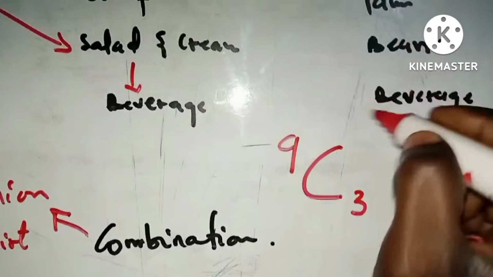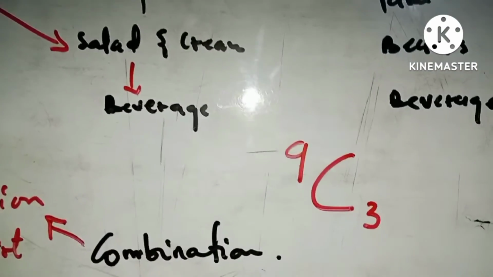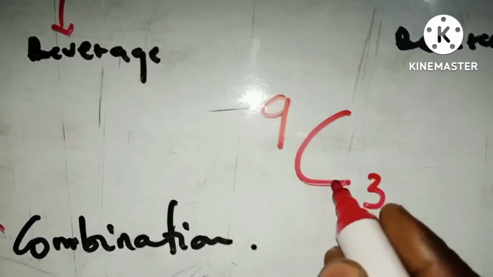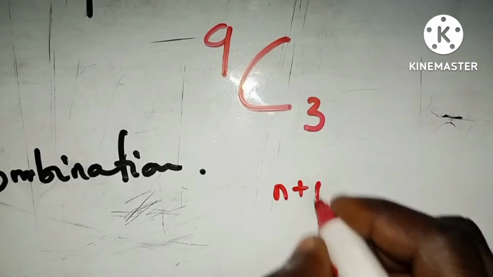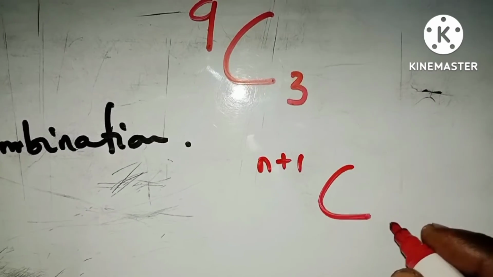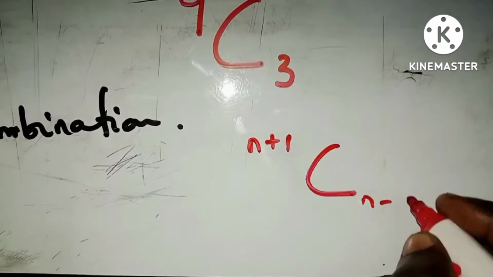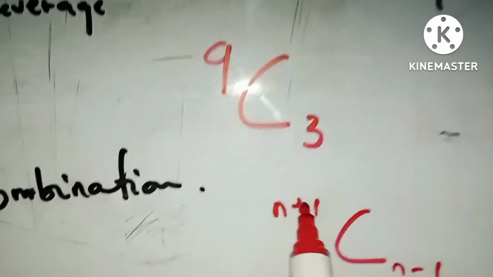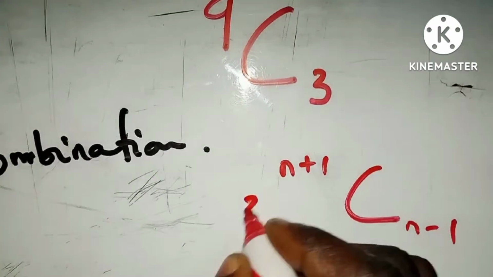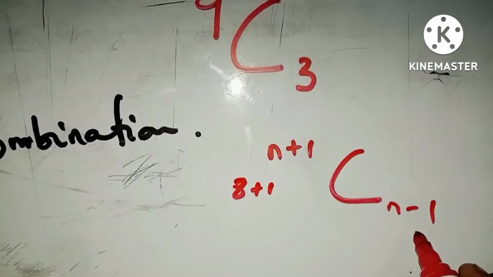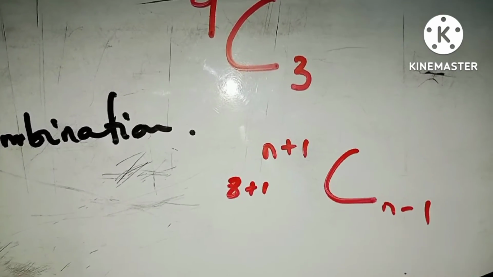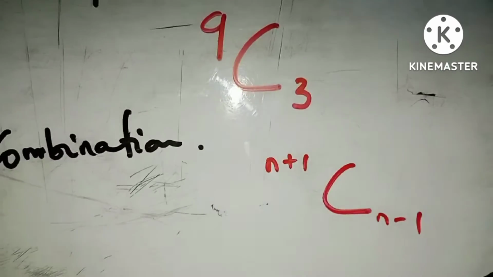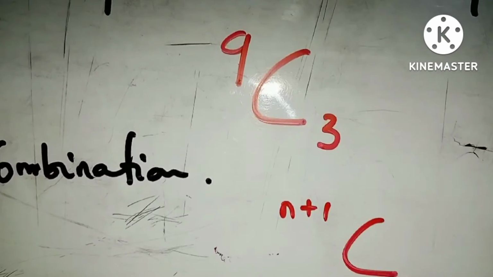This is the idea of a combination. We don't care about the arrangement, so the order does not necessarily matter here. If you see some variables, don't panic. Maybe I can rewrite this in the form of n plus 1 combination n minus 1. If I want to compare this to this, whereby this 9 here is exactly the one at the top here, that should be 8 plus 1, and then here should also be 4 minus 1. Now let's have a look at this pure maths exam question and see how to go about some of the combination questions in an exam.